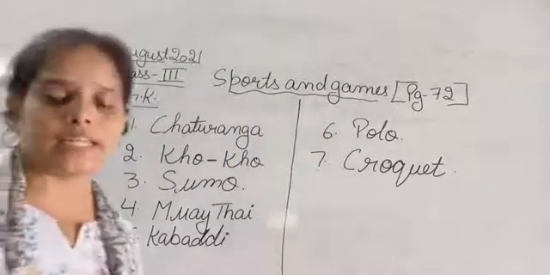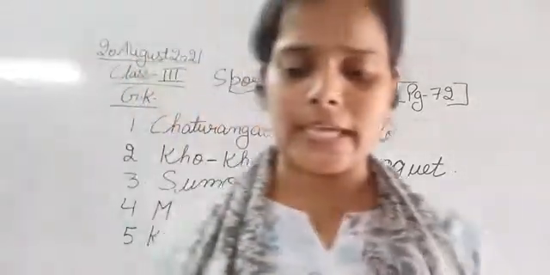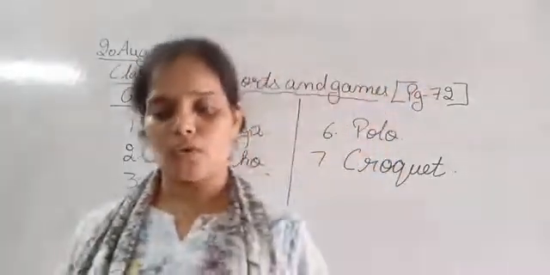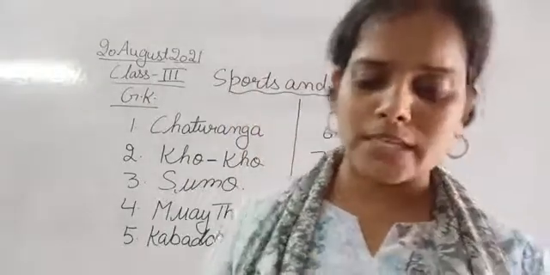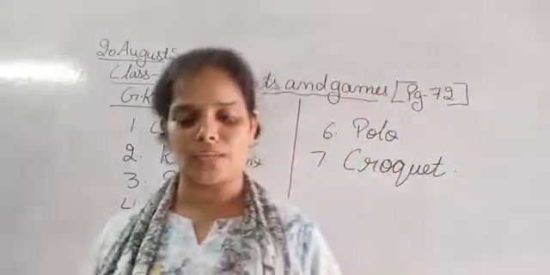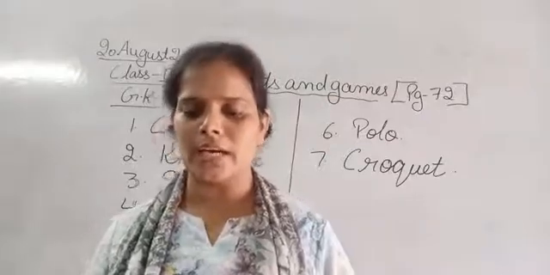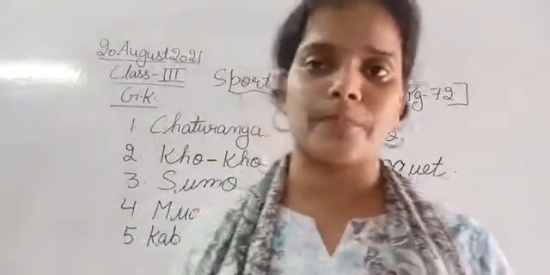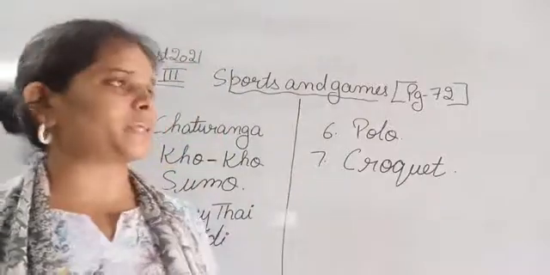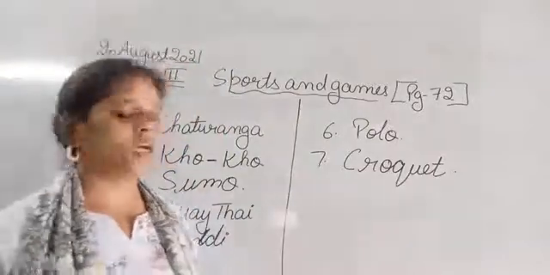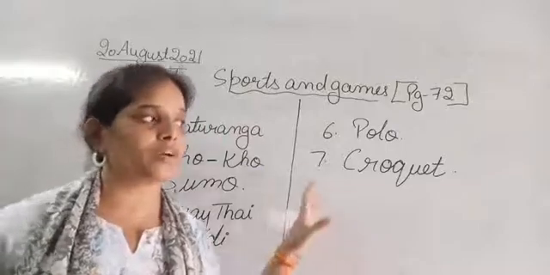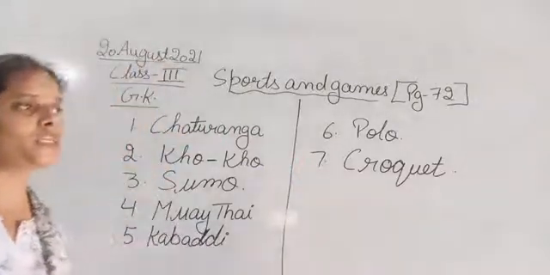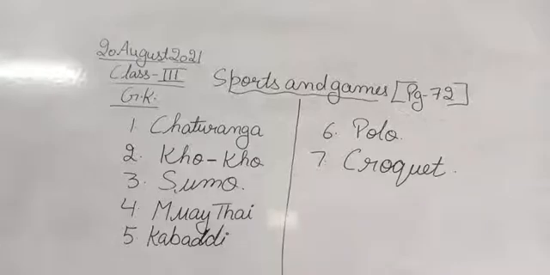Let's see what croquet is. Croquet is a game where you hit wooden or plastic balls with a wooden hammer through a set of rings that are fixed in the ground. It started in London in the mid-18th century. So this croquet game basically started in London, in the mid of the 18th century.